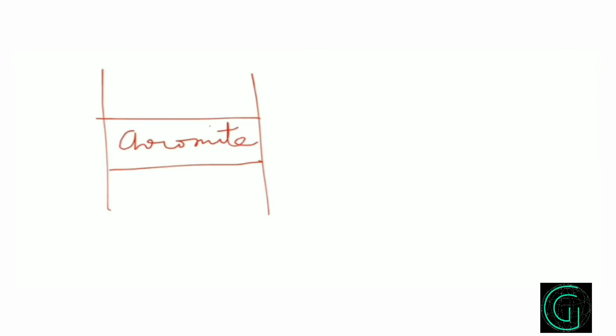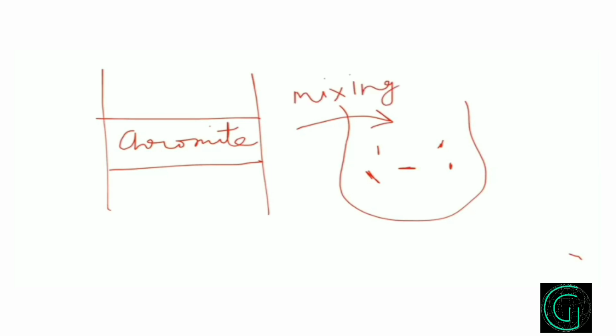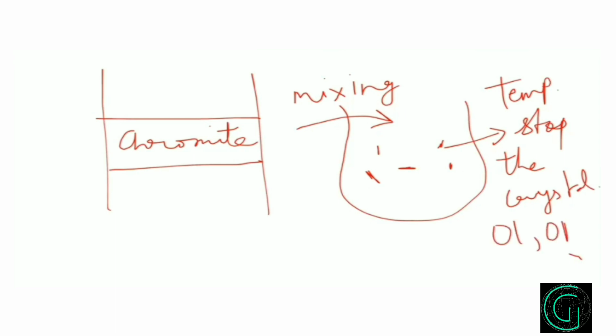So that's the issue, and there was some research done on this topic, and it was found that when the early crystals are forming, there can be an intrusion of another magma, a mixing of magma of relatively lower temperature, which can halt, or temporarily stop, the crystallization of olivine or orthopyroxenes.